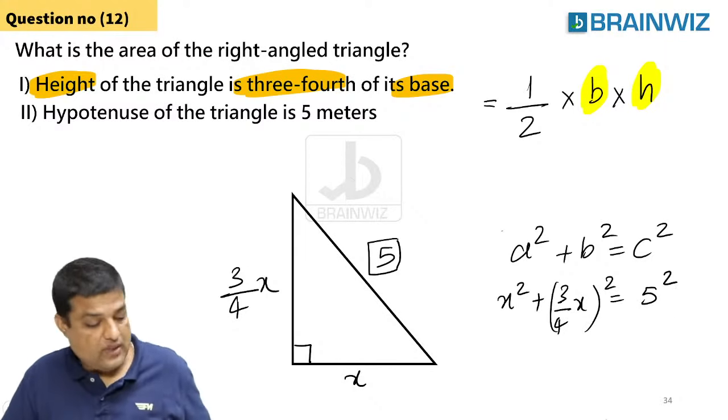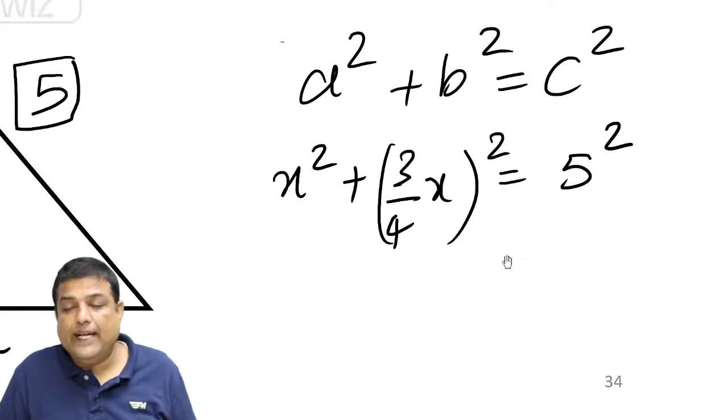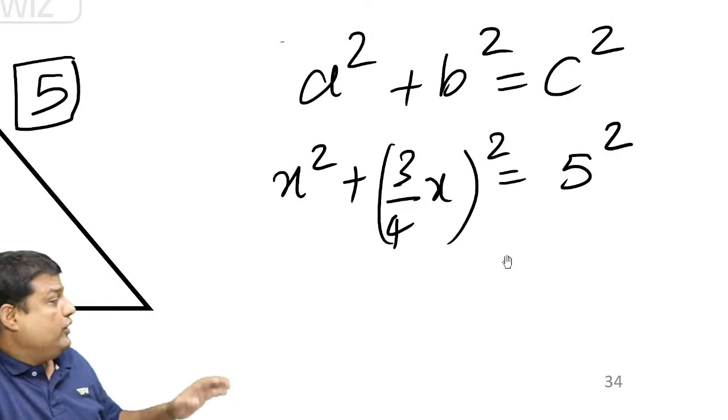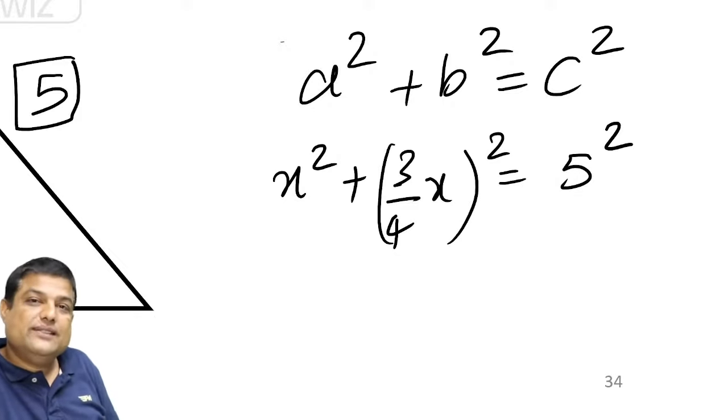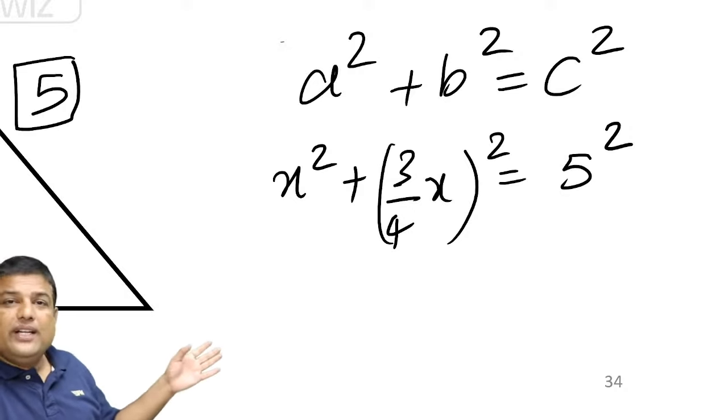that is 5 square. Now, in order to save our time, we do not have to complete this. We are not supposed to solve all these things. Can we solve or not? That's what the question is all about. Are you understanding, everybody? Yes, we can solve. Definitely we can get the x value.